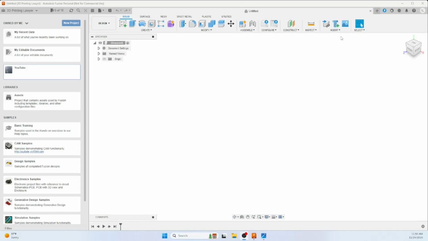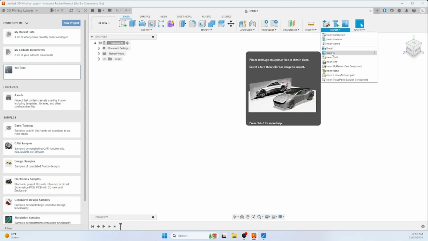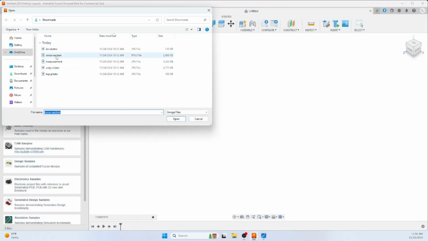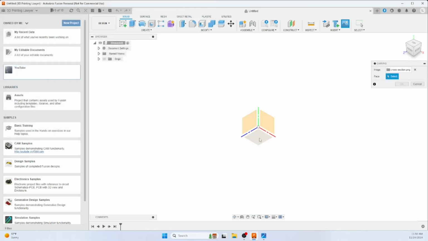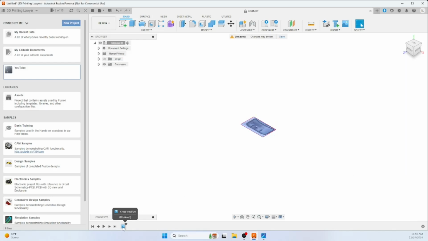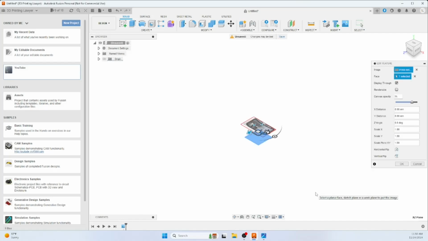I'm going to go ahead and insert my canvas first. Insert from my computer. I saved that in my downloads folder, called cross section. I'm going to click open. And I want it on the bottom plane, which is the XZ plane. Then you can change the opacity here and change it to 75. Hit OK. If you decide you need that different, you can always double click on that canvas operation and change the opacity to whatever you want.